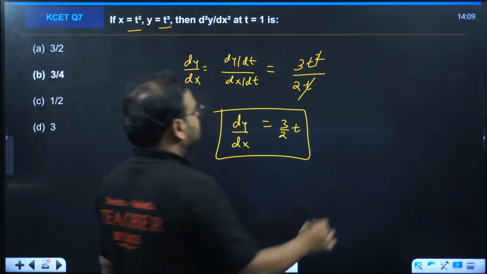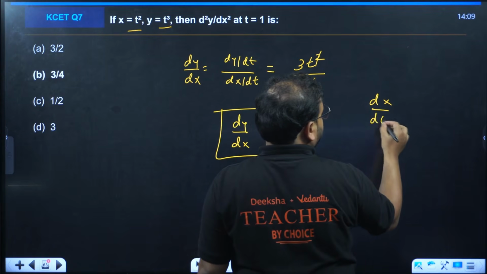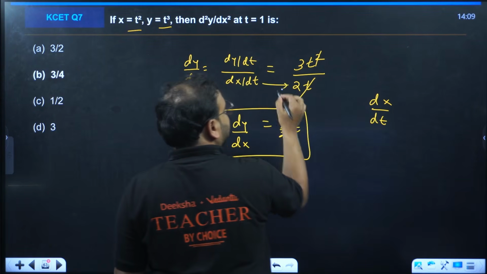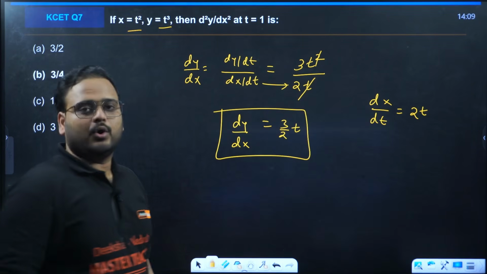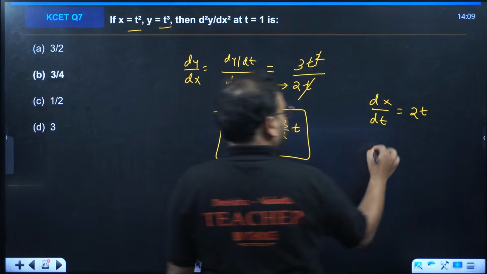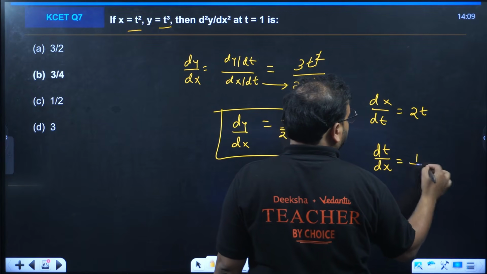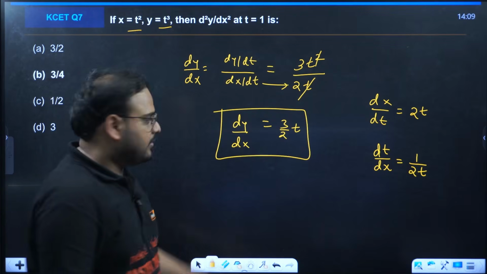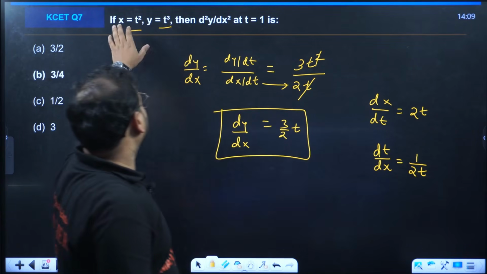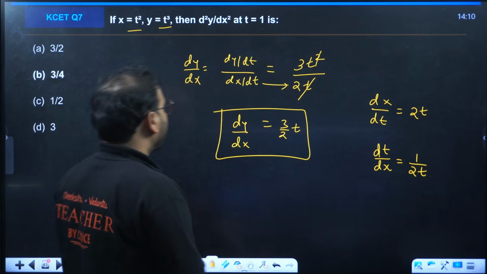Now check once. Dx by dt value was how much? Compare. This was dx by dt, right? So 2t. So dt by dx will be how much? 1 by 2t. Dx by dt is coming as, check from here, 2t. So dt by dx will be 1 by 2t.